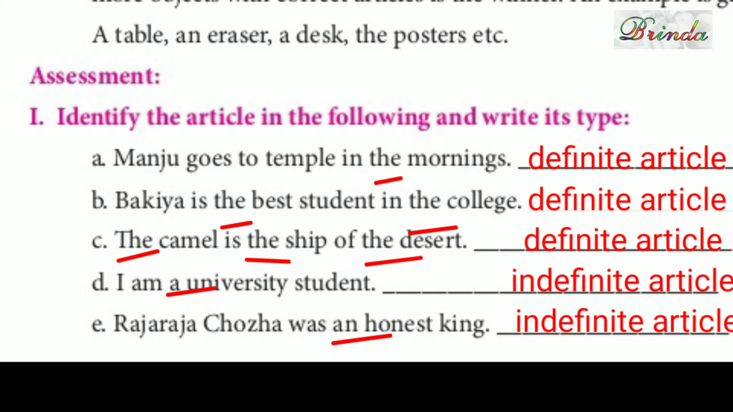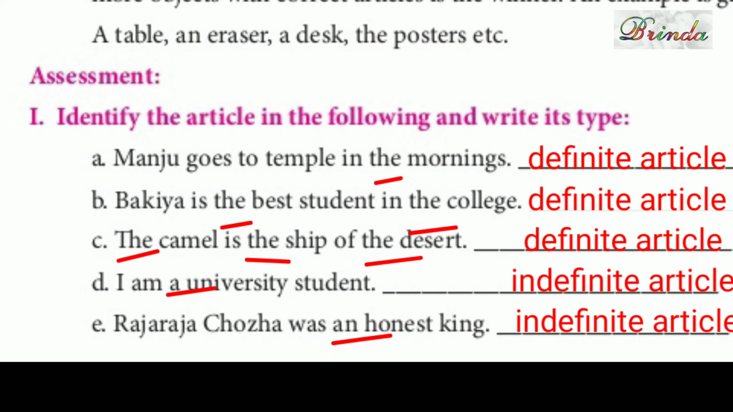Definite article. Okay. B: Bhagya is the best student in the college. Which one is the article here? Very simple only. You should check for a, an, the and find it. The best, the college. So that is a definite article. Next one: The camel is the ship of the desert. So here the is a definite article.